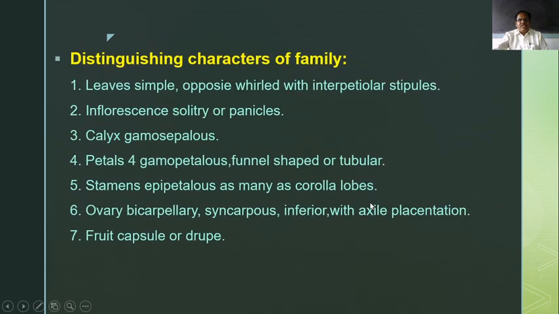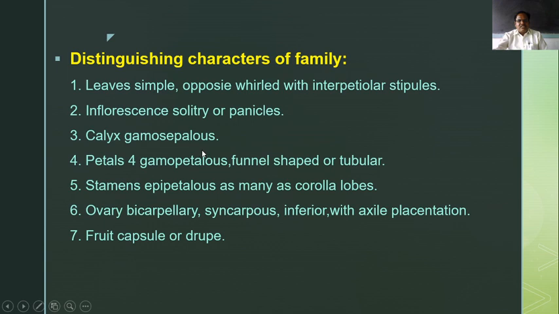Then distinguishing characters of the family. Which typical characters are found in the family by which we can separate this family from the others? Leaves are simple, opposite, decussate type of phyllotaxy. Inflorescence is panicle or raceme type of cymose inflorescence, sometimes multiparous.